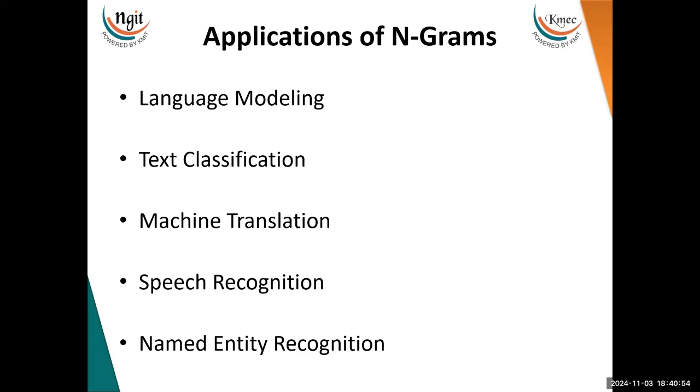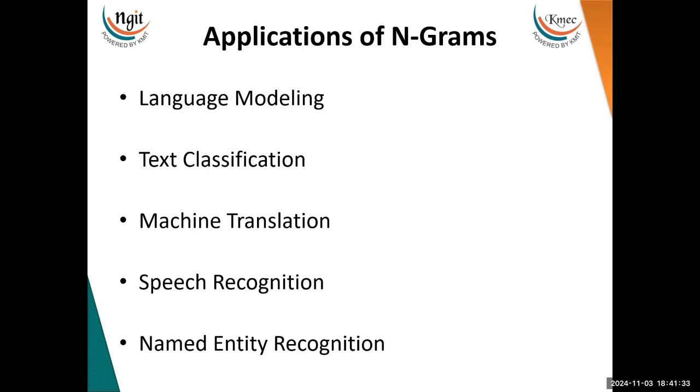Basically, these n-grams are used as features in our ML models for tasks like spam detection or sentiment analysis, and sometimes for document classification as well. Then we talk about machine translation. This is also done to predict the consecutive sequence of words, like during a statistical machine translation process. Then it is about speech recognition. N-grams are generally used in automatic speech recognition (ASR) devices in order to predict the next word.